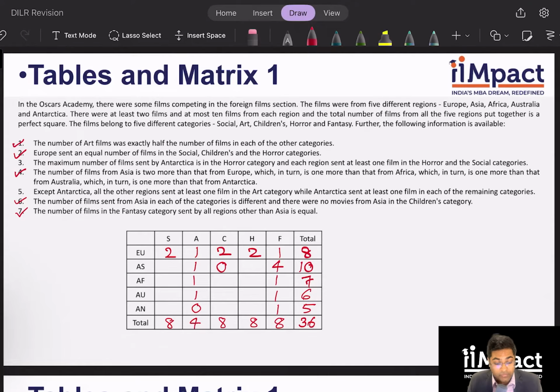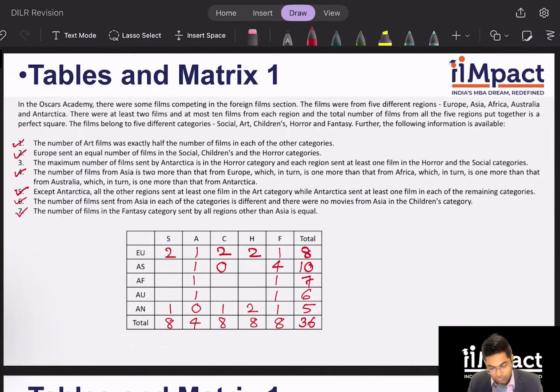The maximum number of films sent by Antarctica is in the horror category. We know Antarctica can only send 2 as maximum. So this has to be in horror and 1 in rest of them. So clue number 5 also gets completed with this. And what is the second part of clue number 3 telling me? And each region sent at least one film in horror and social categories.